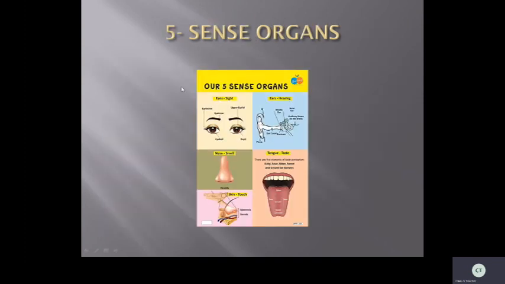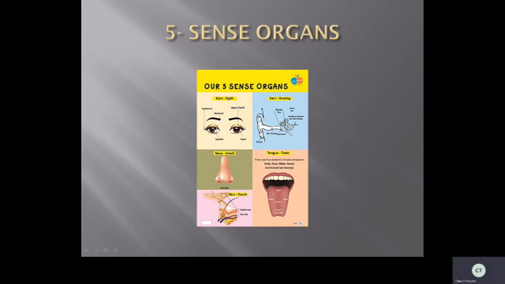Now, see, here are the things around the sense organs. What are there? Upper eyelid, lashes. See, the hair on the eyelids is called the lashes. What will you call them? Eyelashes. And the hair on your forehead above the eye is called an eyebrow. This is the eyeball.